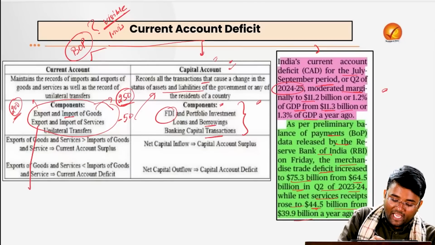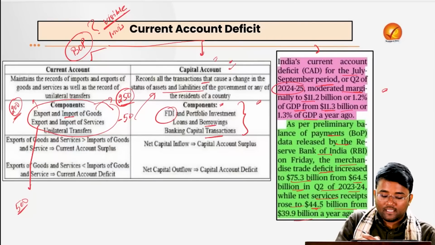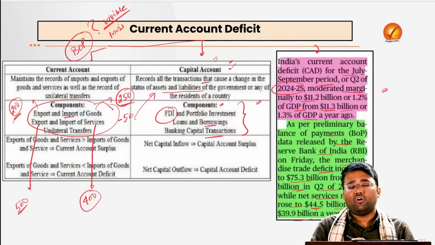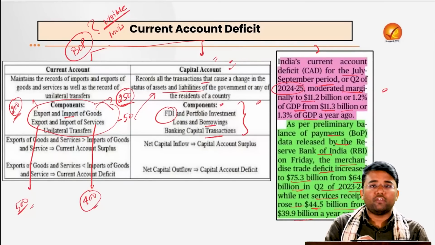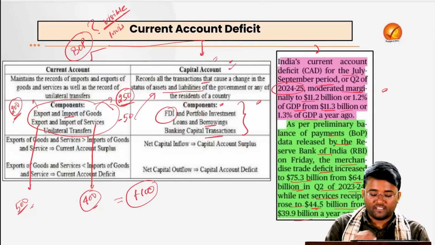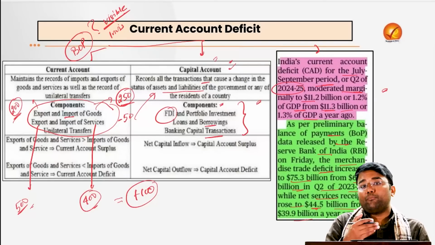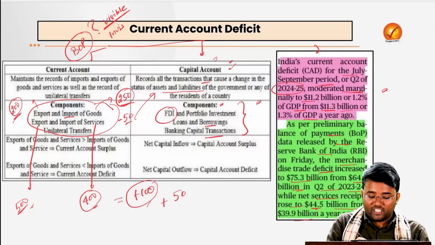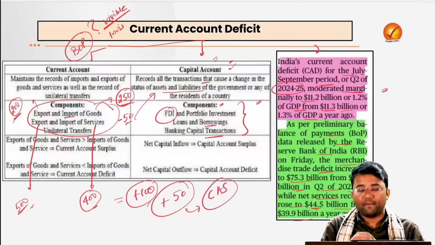But suppose India exported 500 rupees worth of services and imported just 400 rupees worth of services. Here we are exporting more than we import in services, so we will have a 100 rupees surplus. If we add all the components under the current account, that is minus 50 and 100, we get plus 50. Here we can say we are having a current account surplus.